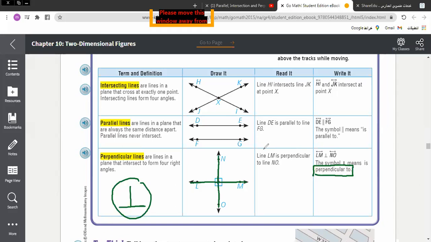But if I want to express parallel lines, I would use two inclined lines like that.